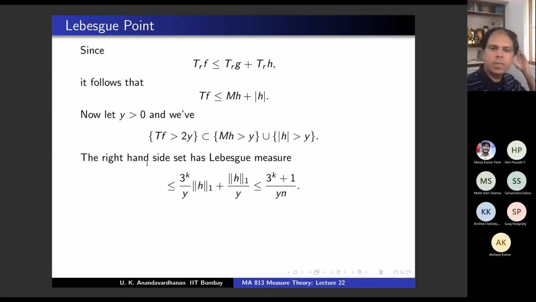Agree? Now the beautiful observation is the left hand side has no n in it. So whatever n you choose, this is true. So you can pick n larger and larger. So what is the conclusion?